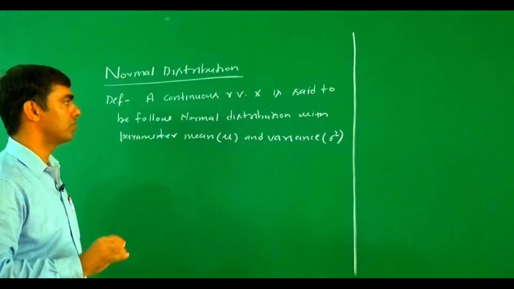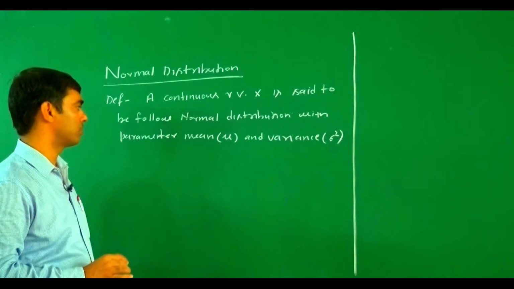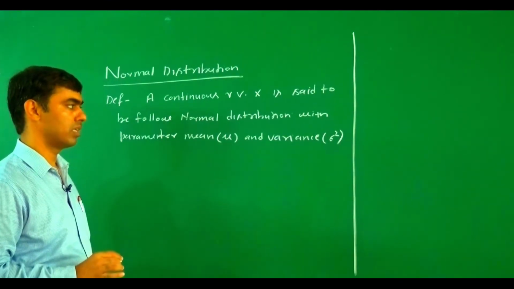So a continuous random variable X is said to follow the normal distribution with parameters mu and sigma square,